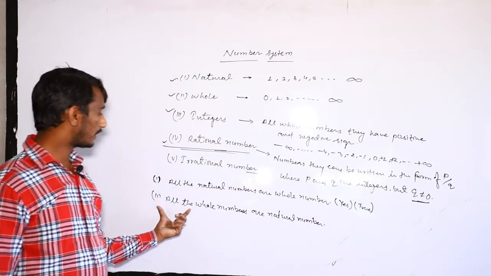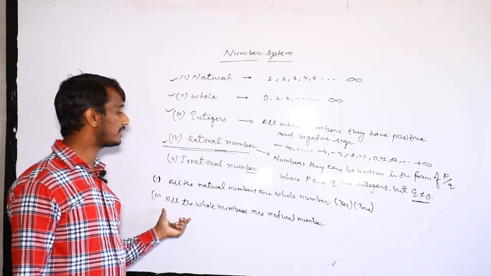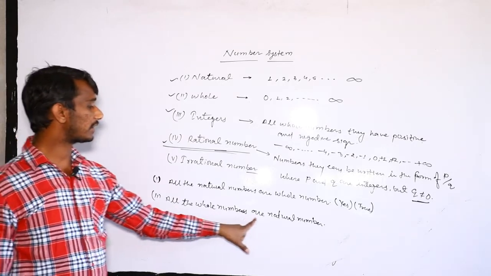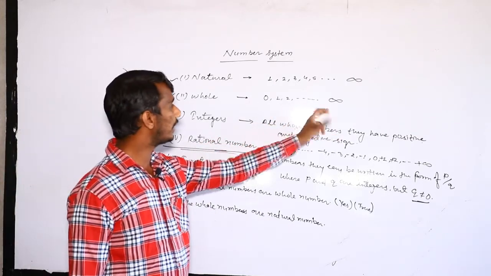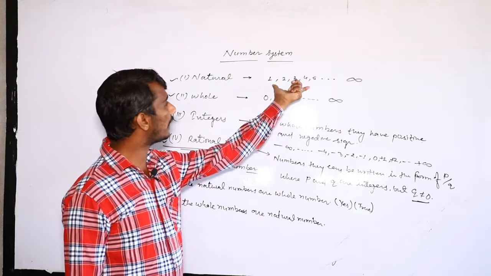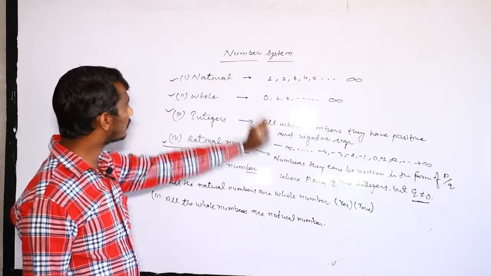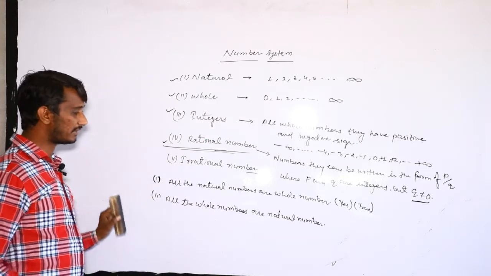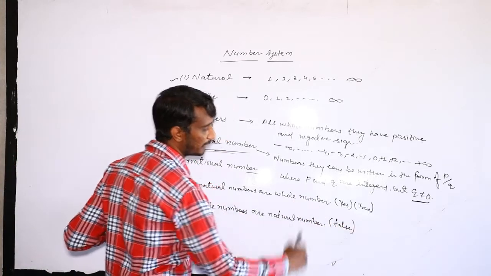And if it is true, then why? And if it is not true, then why? What is the reason behind it? All the whole numbers are natural numbers. So we look here. All the whole numbers means 0 to infinity, and all the 0 to infinity numbers are not natural numbers. Why? Because 0 is not part of the natural numbers. That is the reason. So this is a false statement.